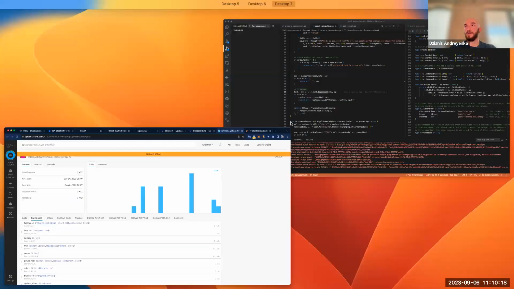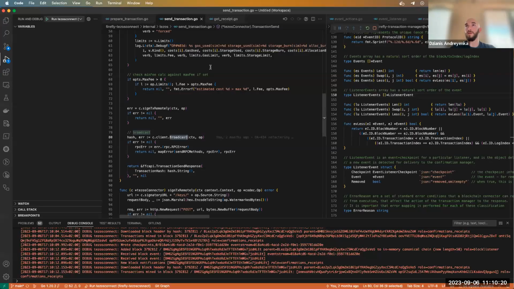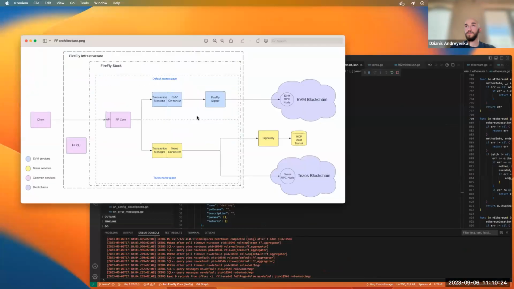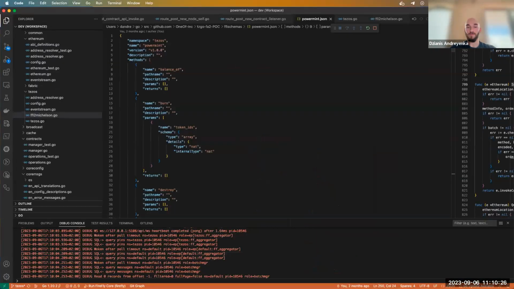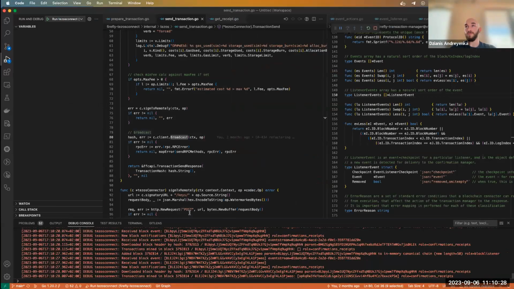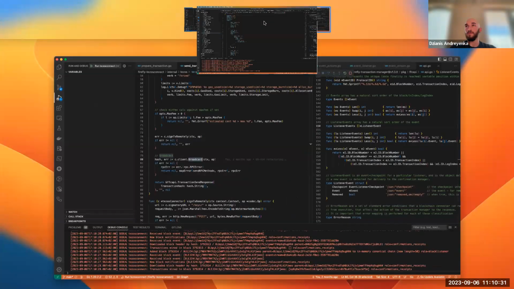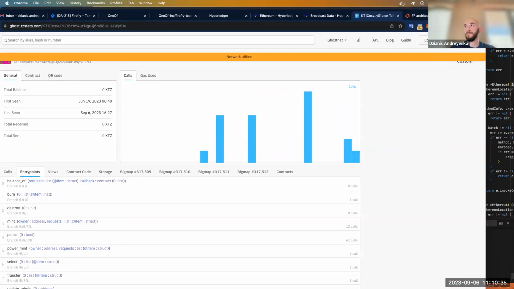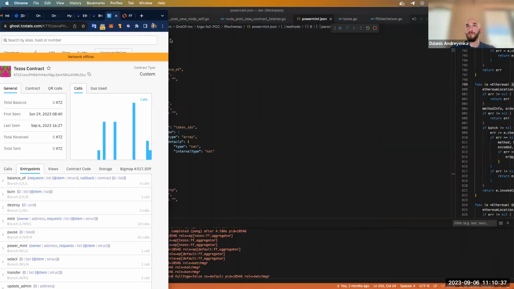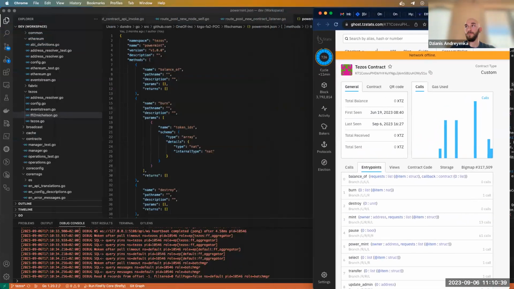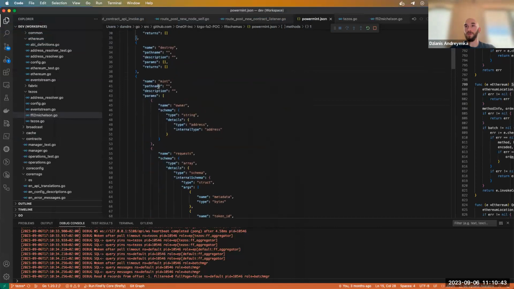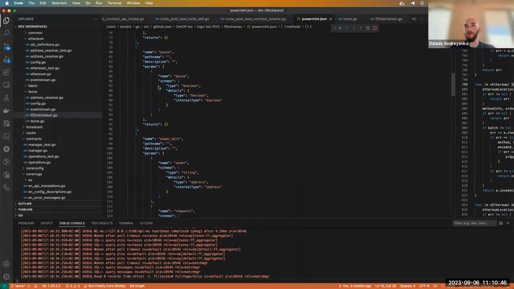So, let's see the Firefly interface for this contract. Here is how it looks like. Let's compare.